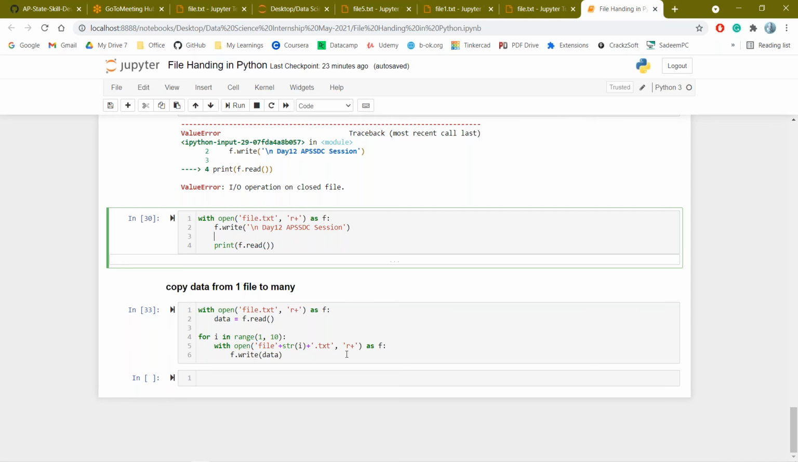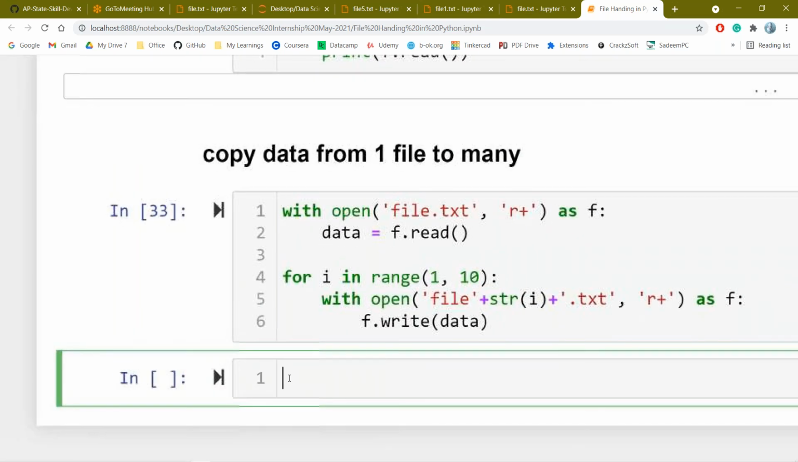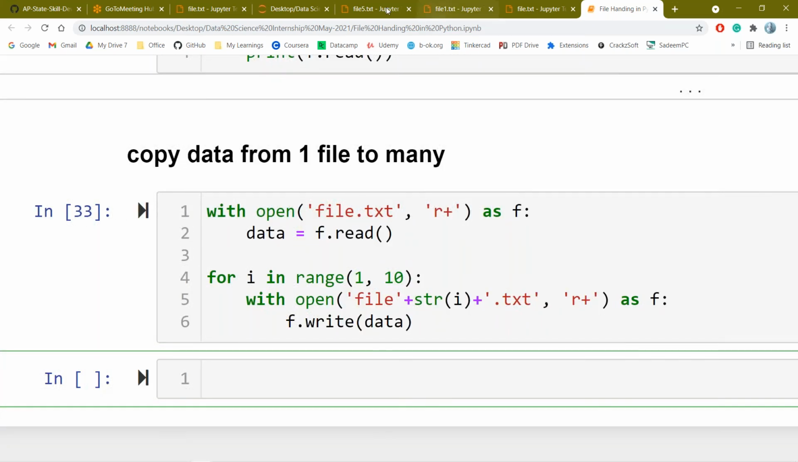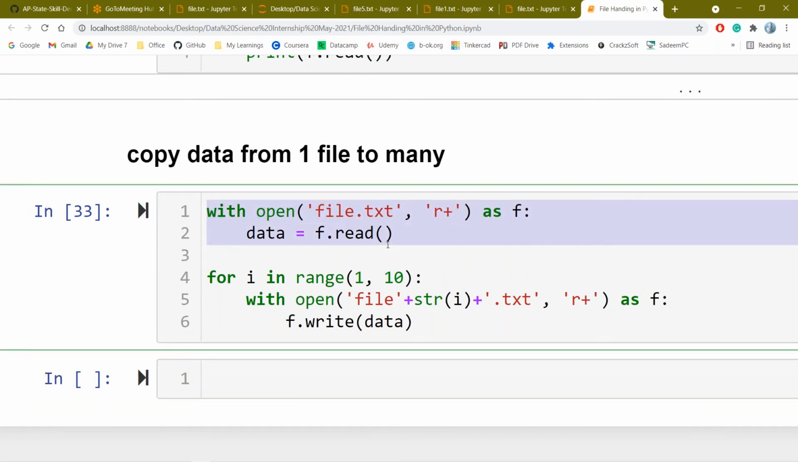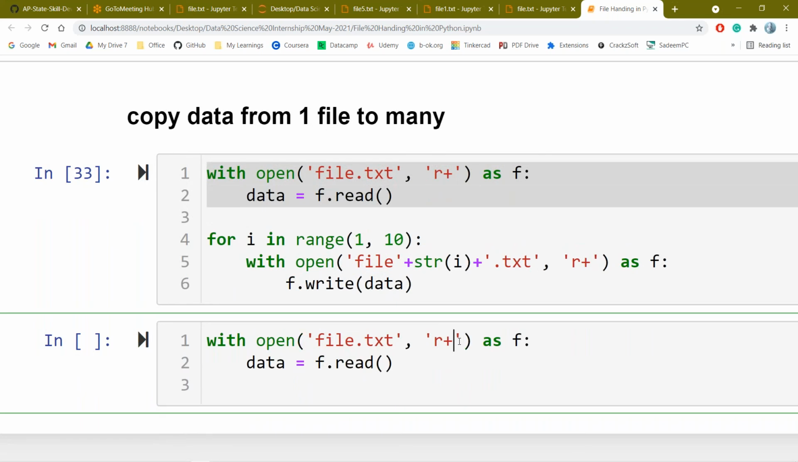The main difference between write and append is this. For example, file.txt is already available. If you open this particular file in the W mode, every piece of data available inside the file will be deleted, and only the data you have passed will be written.